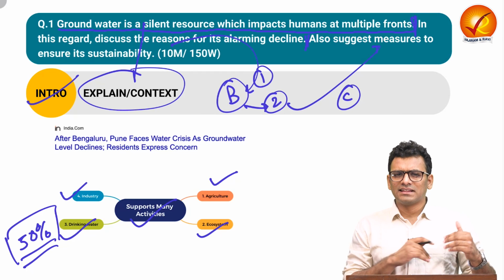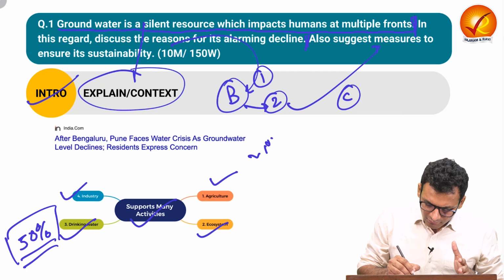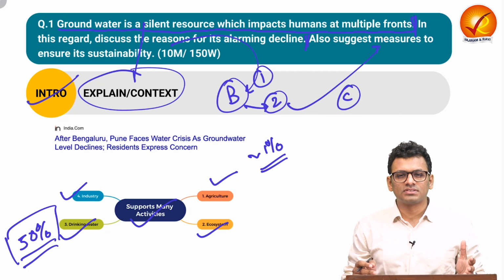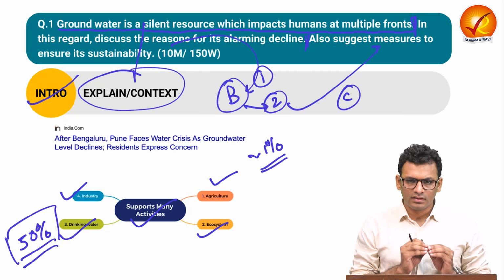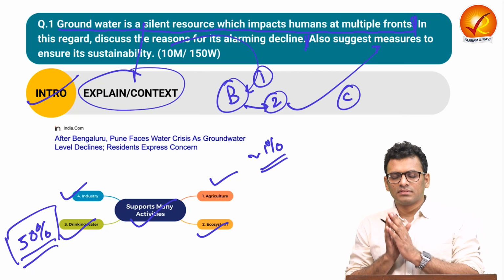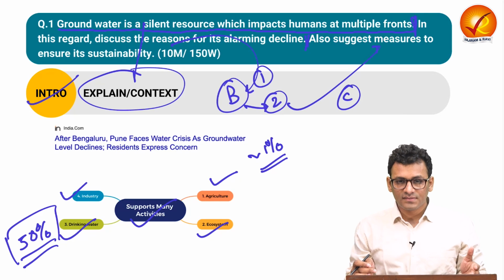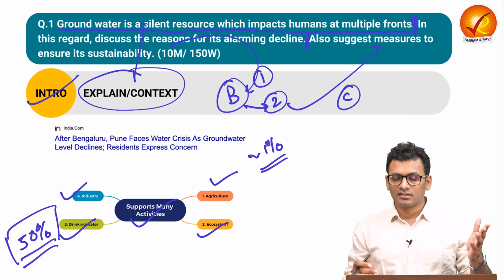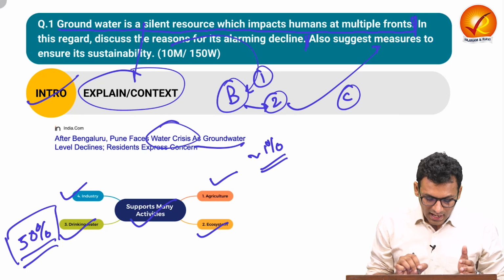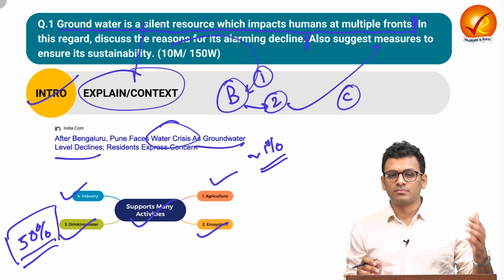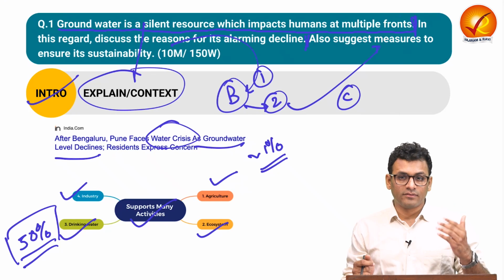You can also understand this part through the fact that groundwater is merely 1% of the total water resource of the world, and despite that it has this much significance. This is something which you can talk about as to how it impacts humans at multiple fronts. You can also give certain recent current affairs based incidents, as in you can talk about how water crisis, as groundwater level declines, has been faced by multiple cities all around the globe. So that is something you can incorporate in your introduction.